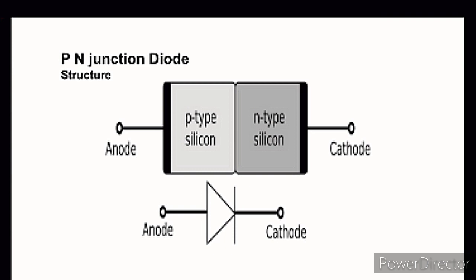Next is the structure of the p-n junction diode. When the p-type material and n-type material are connected to each other, the p side is known as the anode and the n side is known as the cathode. Also, the symbol of the p-n junction diode can be seen on this screen.